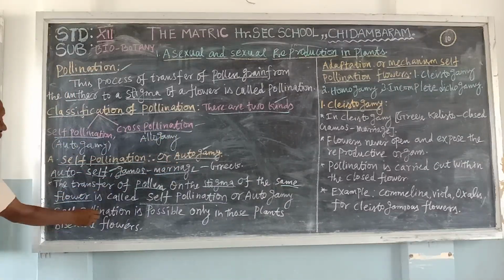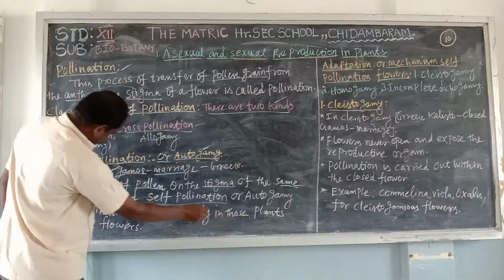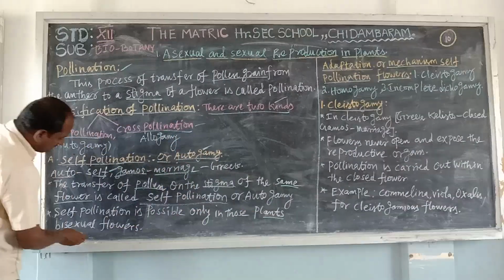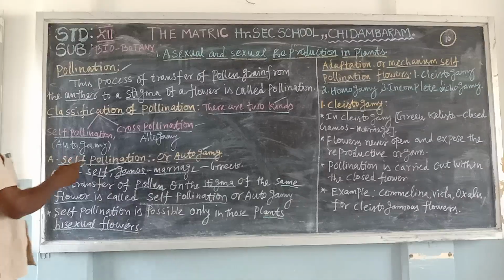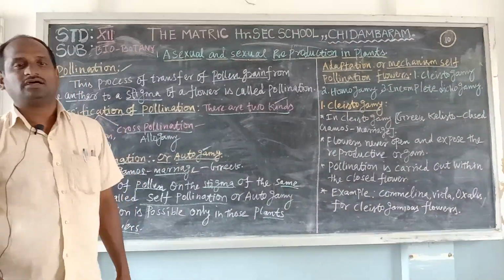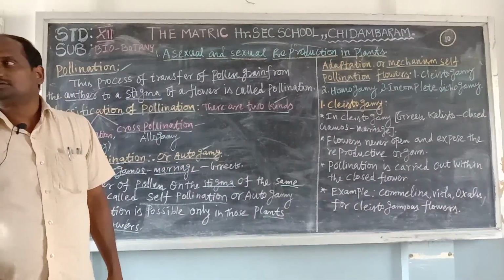Next, self-pollination is possible only in plants with bisexual flowers. Self-pollination is the process for bisexual flowers. Bisexual means male